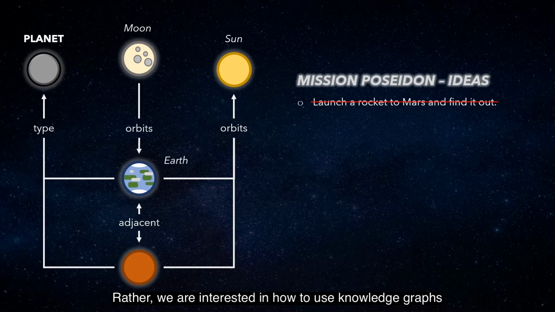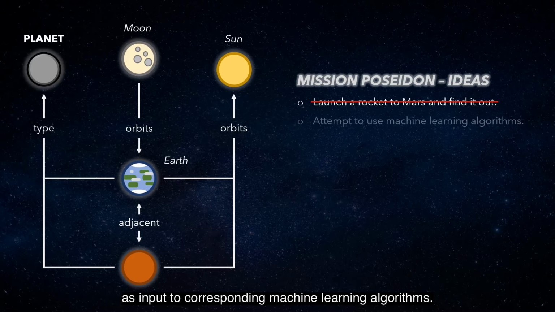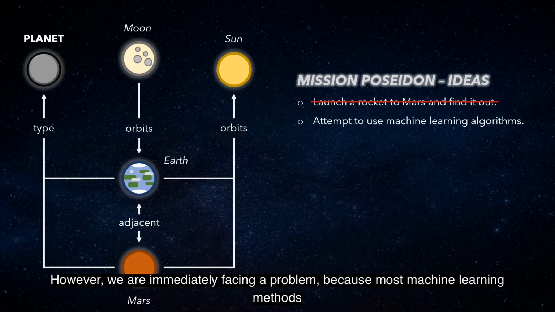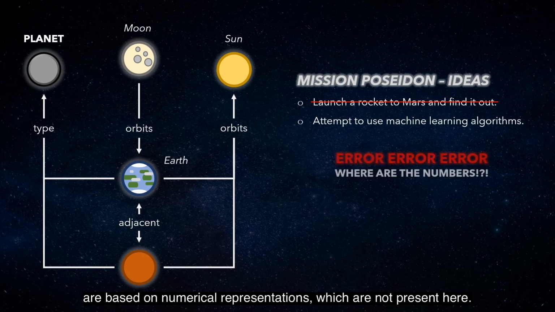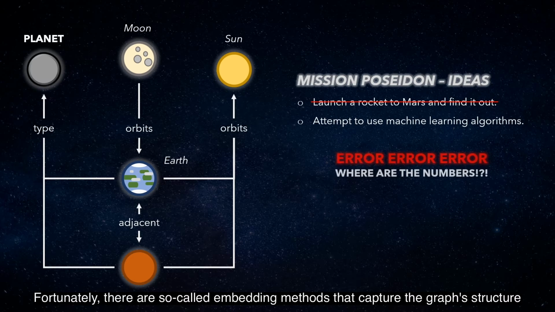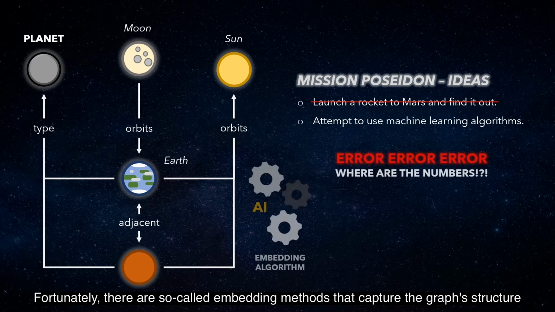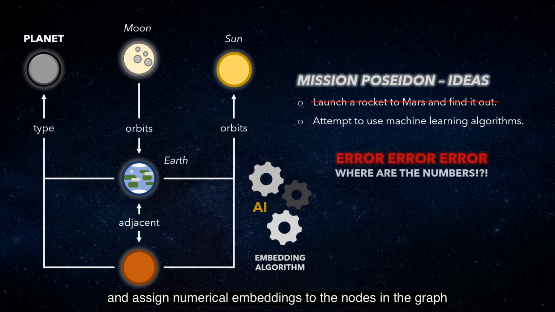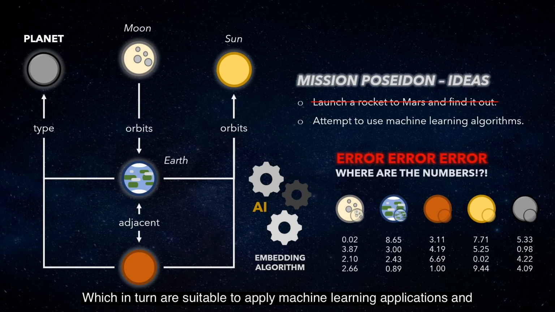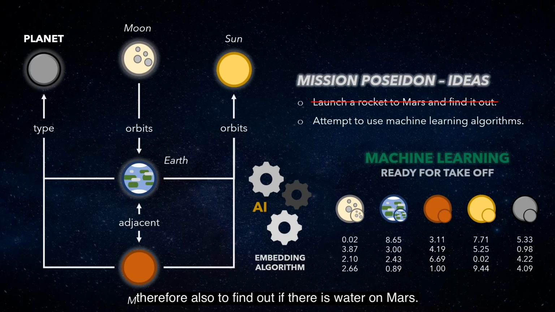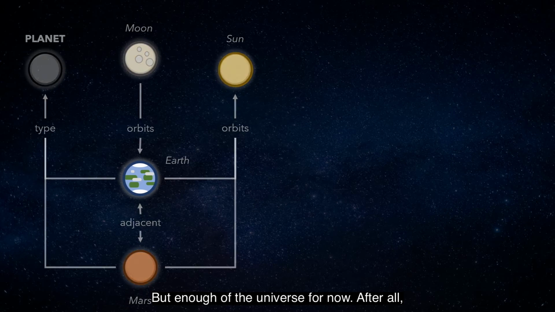Rather, we are interested in how to use knowledge graphs as input to corresponding machine learning algorithms. However, we are immediately facing a problem because most machine learning methods are based on numerical representations which are not present here. Fortunately, there are so-called embedding methods that capture the graph's structure and assign numerical embeddings to the nodes in the graph, which in turn are suitable to apply machine learning applications and therefore also to find out if there's water on Mars. But enough of the universe for now.